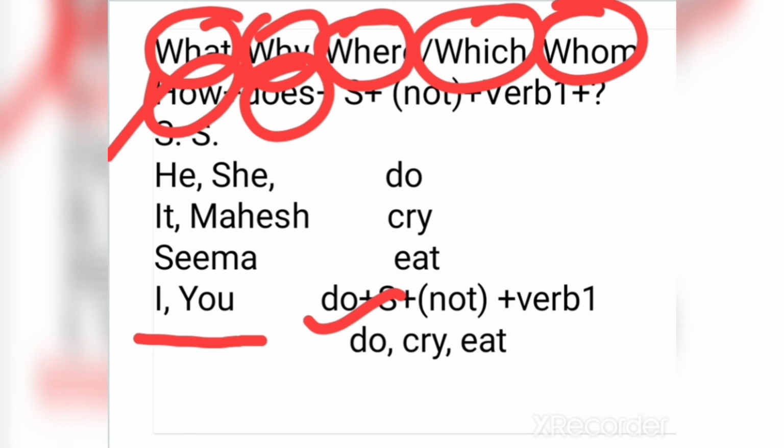And if there is negative sentence, then we use with I and you what do I not do? What do you not do? Why do I not cry? Why do you not cry? In this way we make sentences, and we must add question mark in the end of the sentence while using WH words for making interrogative sentences for simple present tense or present indefinite tense.